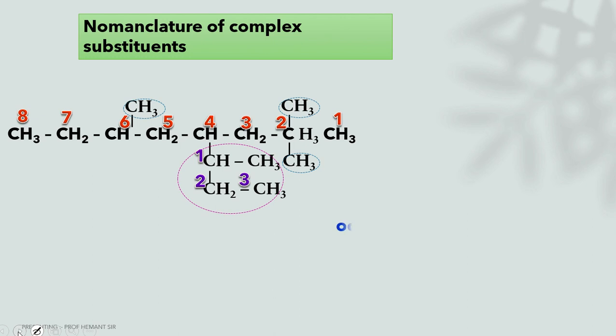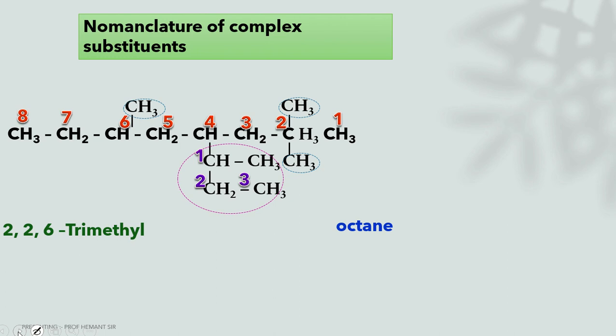The parent chain name is octane, and the positions of the substituents are 2,2,6-trimethyl.